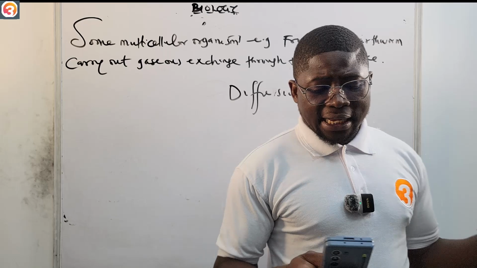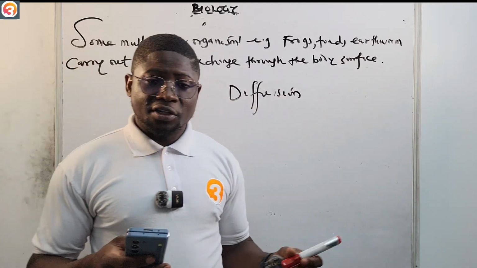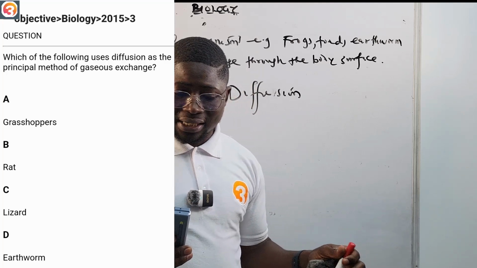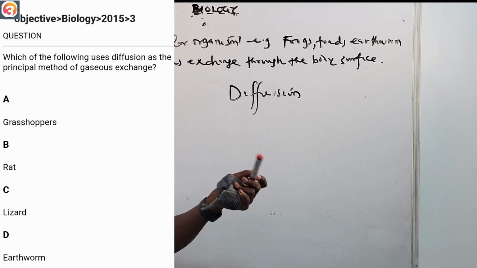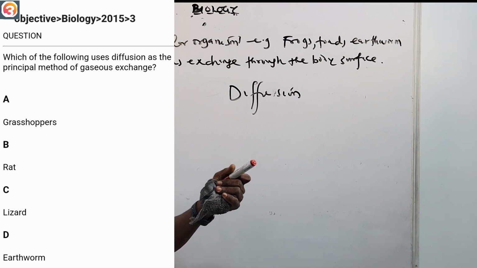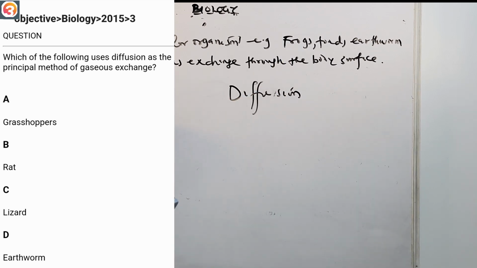Now, let us go to the app, answer some questions, and we're out of here. 2015 number 3: which of the following uses diffusion as the principal method of gaseous exchange? We should be looking at frog, toad, and earthworm. A, grasshoppers, no. B, rat, no. C, lizard, no. D, earthworm, correct. They use simple diffusion to carry out gaseous exchange.